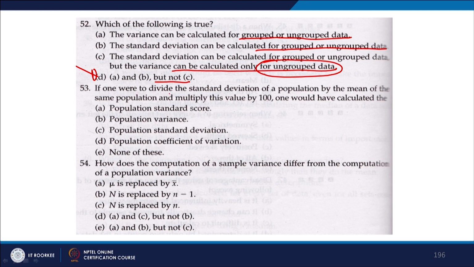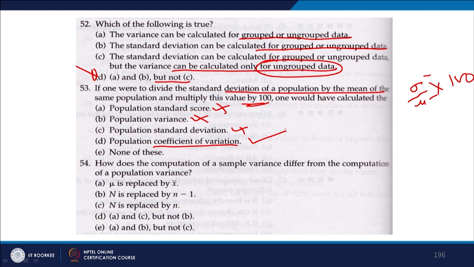If one were to divide the standard deviation of a population by the mean of the same population and multiply this value by 100, then what would we be calculating? Standard deviation by mean, right, multiplied by 100. Population standard score, population variance, population standard deviation, no, all these are not correct; it is coefficient of variation, right. So, D is the correct answer.